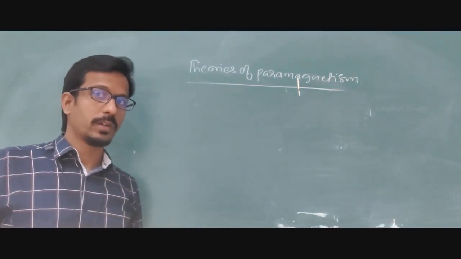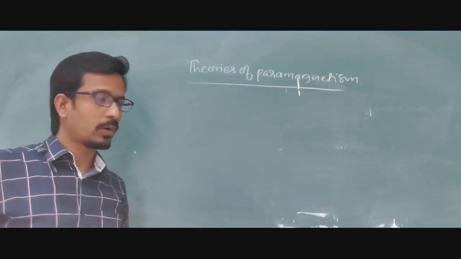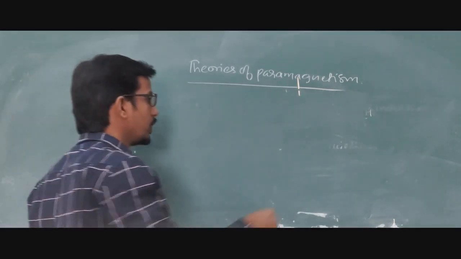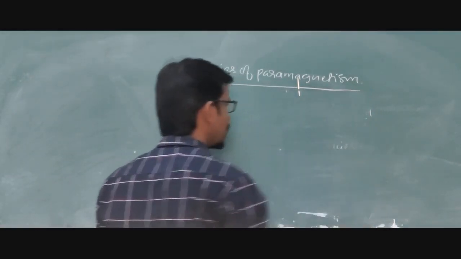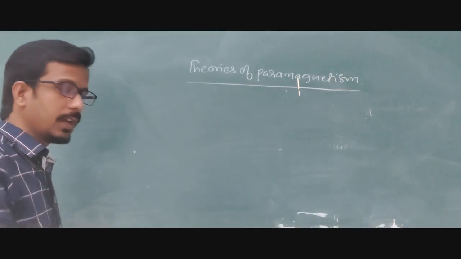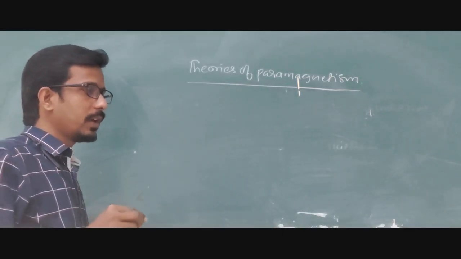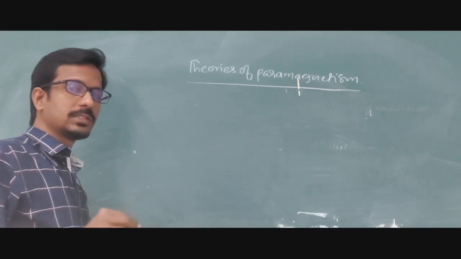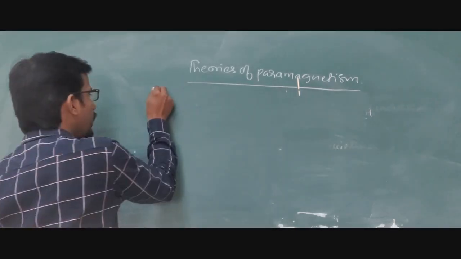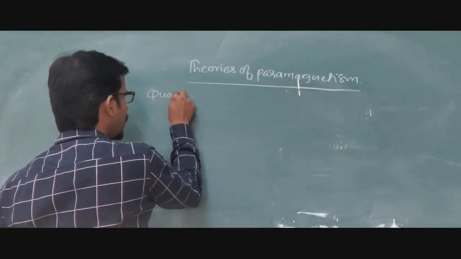So now we will discuss a little bit about the quantum theory, what the quantum theory tries to explain. In the extension part I will try to explain in more detail. Just now we have discussed what the classical theory actually means, and the quantum theory is completely different.